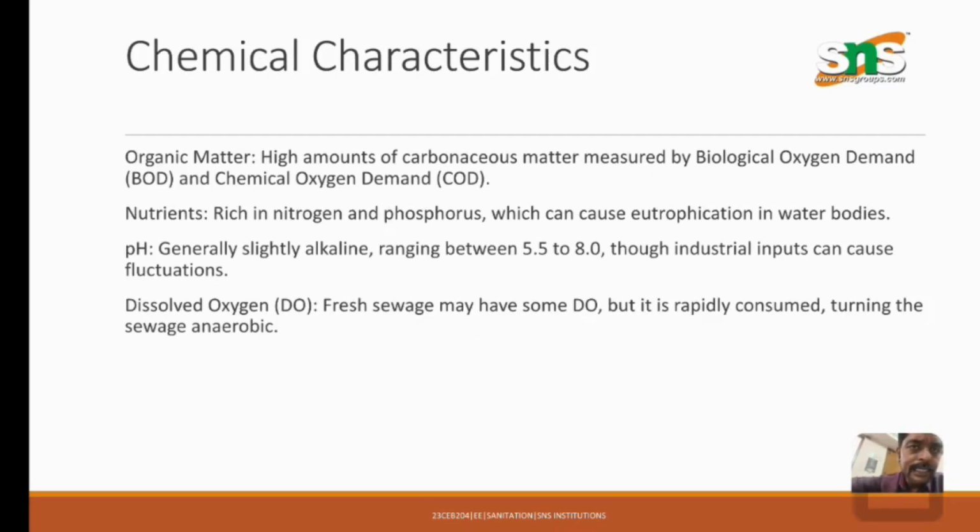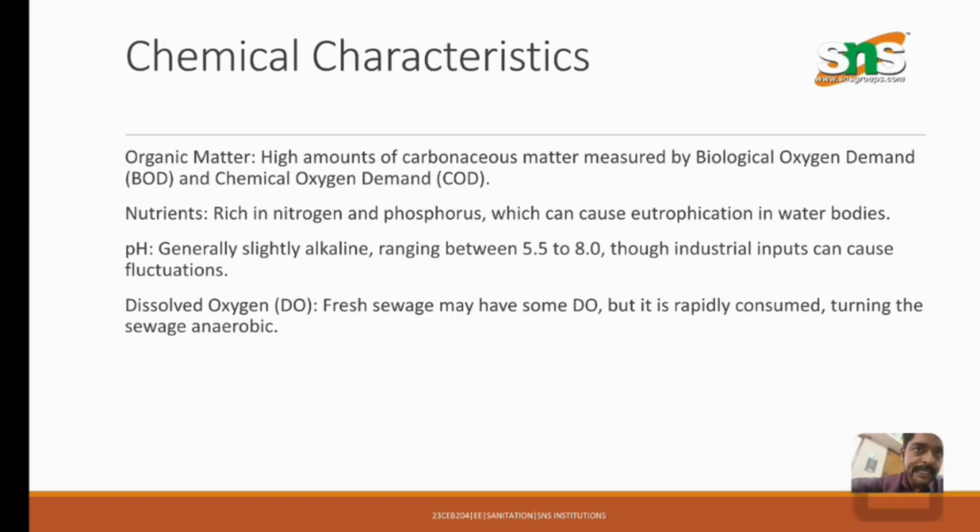Chemical characteristics include organic matter, nutrients, pH, and dissolved oxygen. Organic matter: high amounts of carbonaceous matter, measured by biological oxygen demand and chemical oxygen demand, that is BOD and COD. Nutrients: rich in nitrogen and phosphorus, which can cause eutrophication in water bodies. Nutrients means NPK, that is nitrogen, phosphorus, and potassium. Here nitrogen and phosphorus play a major role in the eutrophication of water bodies.